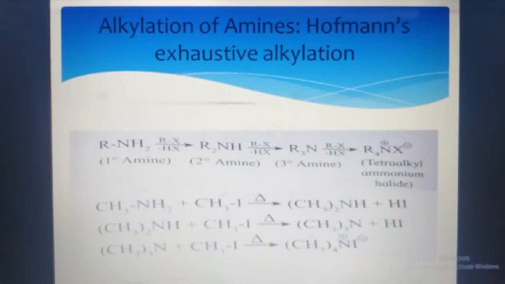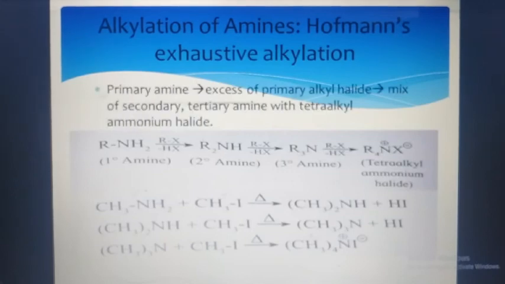If we take the example by taking the methyl group in place of alkyl group, here at last what do we get? First you can see that the primary amine is given, it reacts with methyl iodide. This primary amine heated with methyl iodide gives the secondary amine.